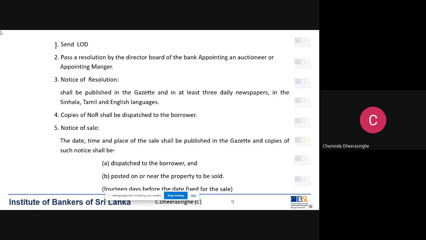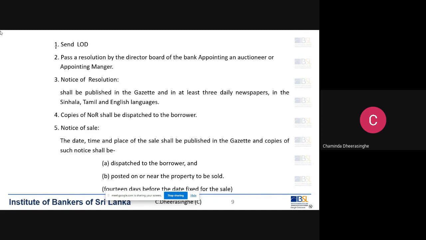Mandatory provision means if you don't do this, the process is invalid. Therefore, if you appoint an auctioneer, one of the auctioneer's duties that you have to follow up on is to see whether the auctioneer has published the notice of sale before 14 days of the auction. So this is important.